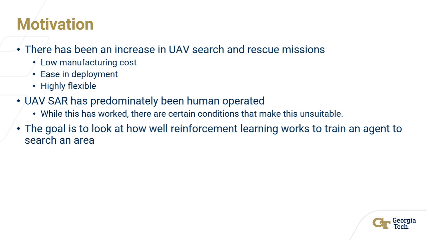UAV search and rescue has predominantly been human operated, so think of a pilot inputting a path for the UAV to search, and the pilot is watching the camera while the UAV is searching, and they're looking for the target on the camera. And while this has worked, there are certain conditions that make this unsuitable. The pilot might not always be able to have good communication with the UAV. If they're searching in a mountainous area, there might be areas where the UAV and the pilot can't communicate with each other.